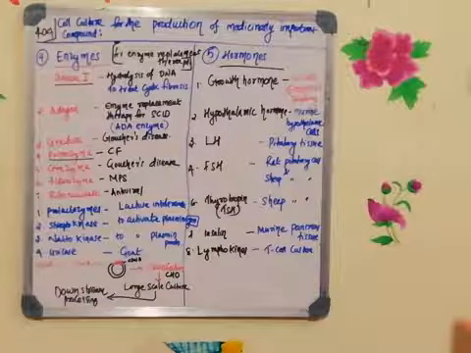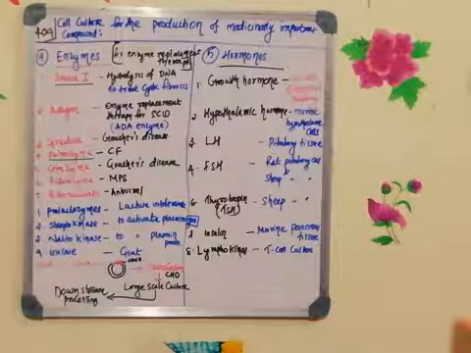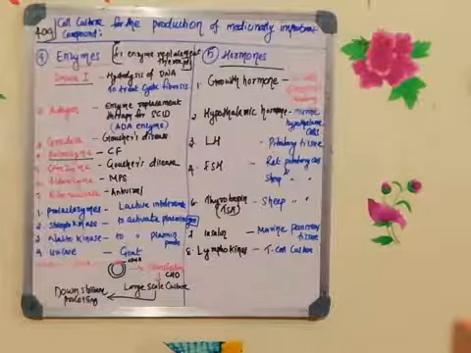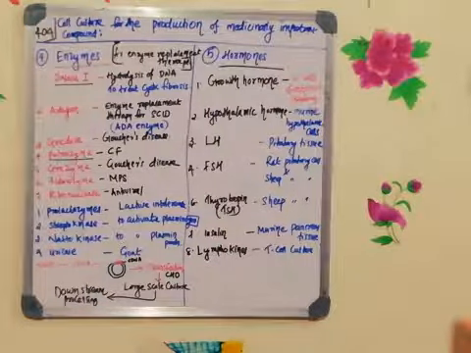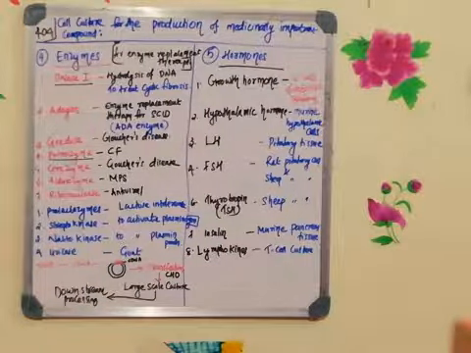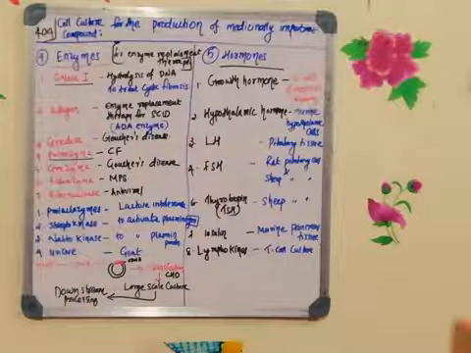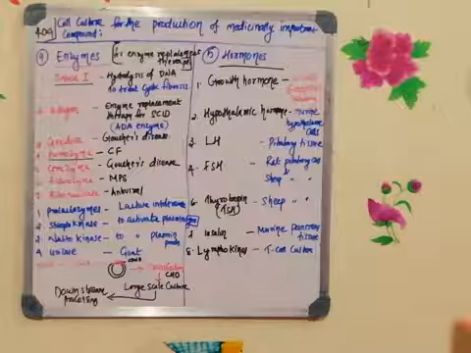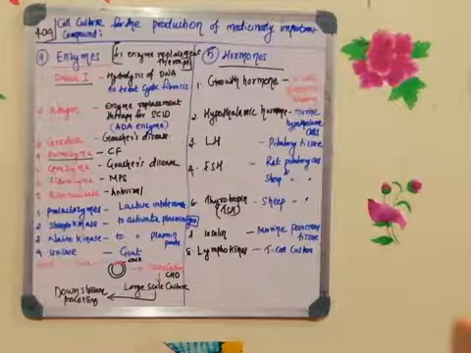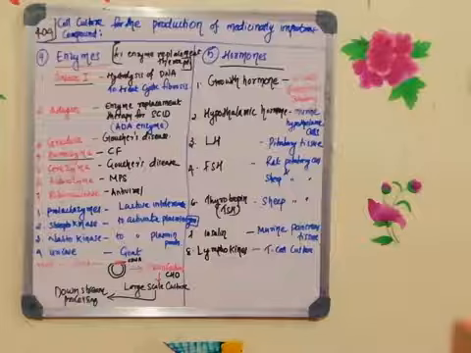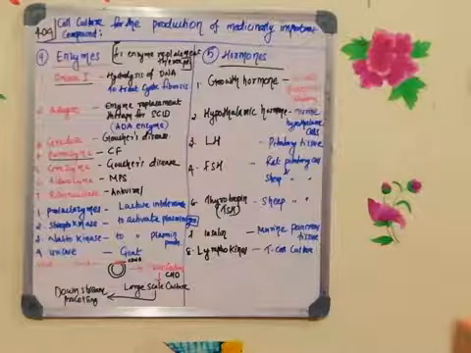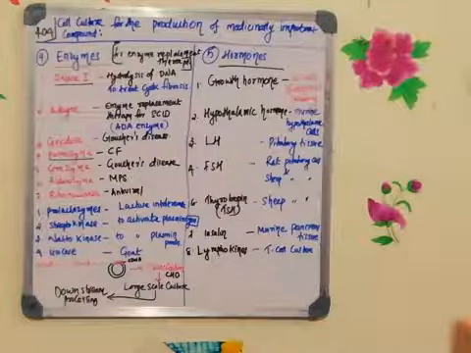You can extract it, but the amount of growth hormone in a normal culture condition will be less, so you can go for recombinant DNA technology, wherein you use an expression vector, introduce the foreign DNA which codes for the growth hormone, either somatostatin or somatotropin, and put it in the expression vector, transfection, then large scale culture and production. Fine, that is about the growth hormone.